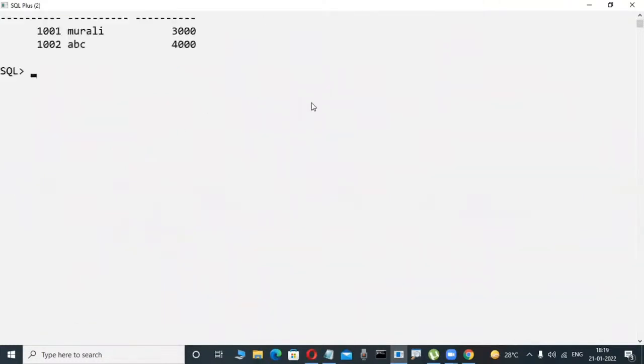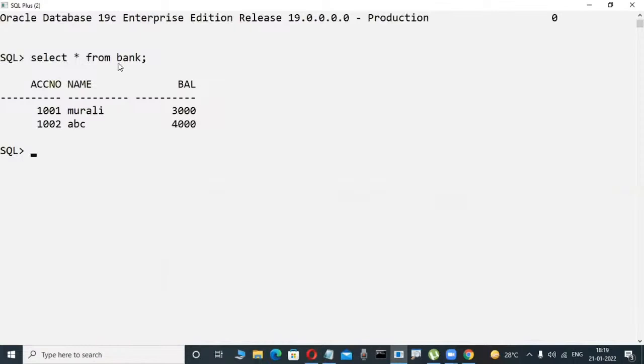Suppose, for example, check it out. This is a bank table. Don't write anything, okay? Because you don't have an idea yet. Just observe it. It is some scenario for my interest purpose. I'm an experienced person, so I'm writing anything. Observe it here: bank is a table. Just observe it logically. Bank is a simple scenario.